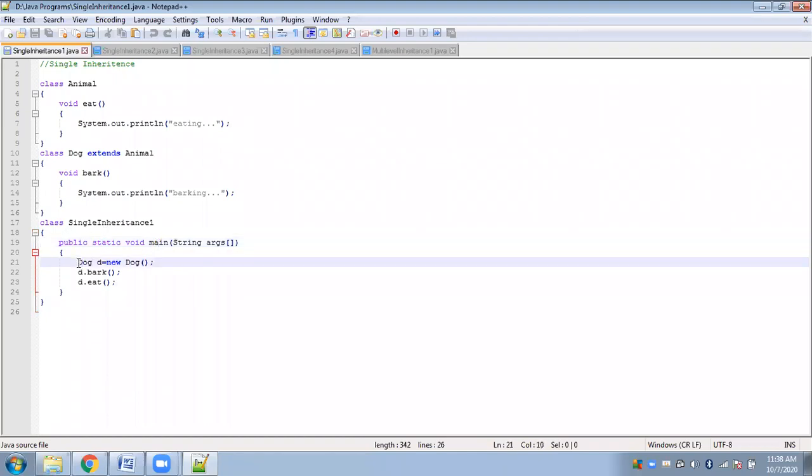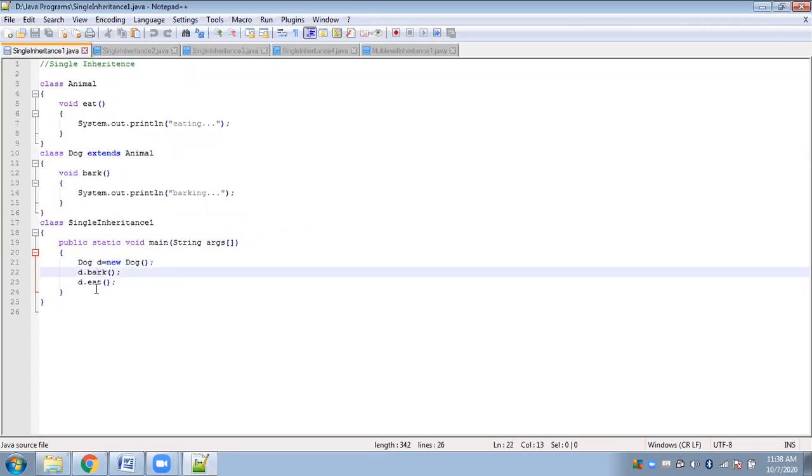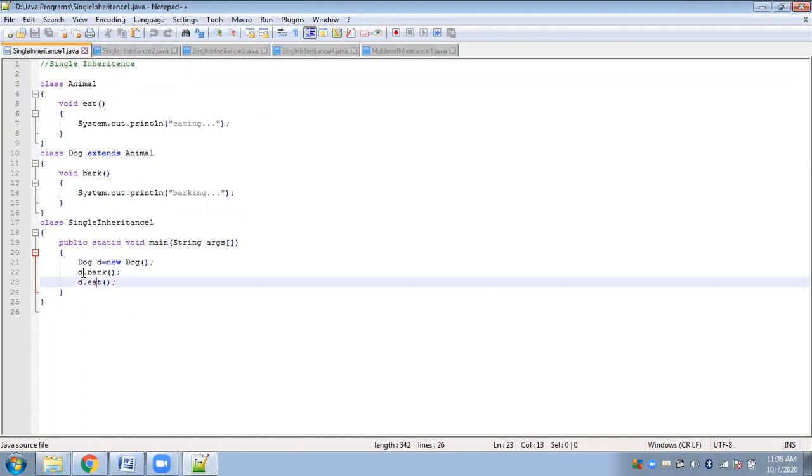Then you see we have one statement here, Dog d equal to new Dog. So what do you see here? We have created an object d of the Dog class. Then we are accessing both functions bark and eat using the object of the Dog class only. That is, d.bark will access this and d.eat will access this. Firstly, let us just check the output and then we will understand why and how.